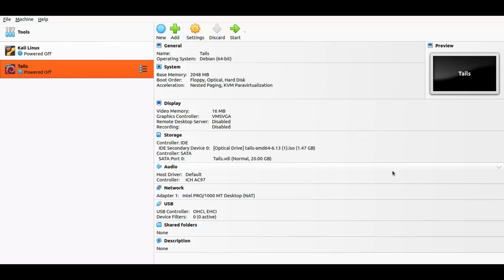In the next video, I'll show you how to install Kali Linux and Tails, so that you can make yourself a little bit stronger in ethical hacking. Okay, so I hope that video will be really interesting.